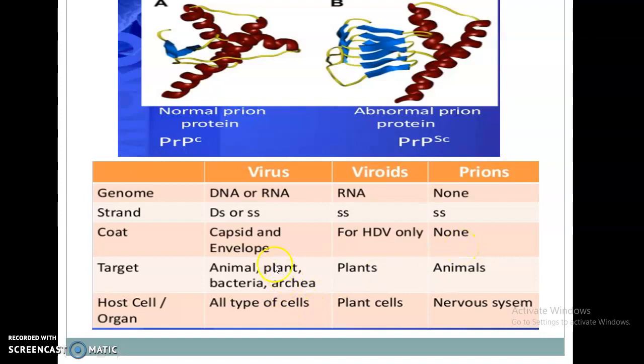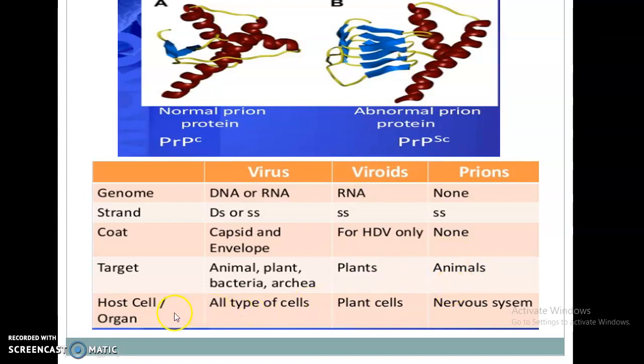Next one is the target or host. Viruses are capable of causing disease in animals, plants, bacteria and protists. Viroids are capable of causing disease in plants, but there is research that they may cause disease in animals and humans also. And prions are capable of causing disease in animals.